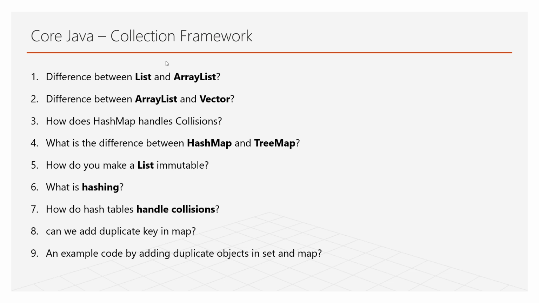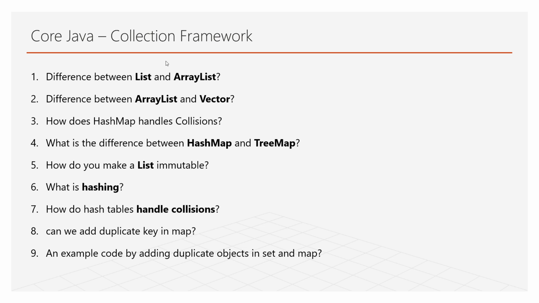How does a HashMap handle collisions? What is hashing comes under that topic. How does a Hashtable handle collisions also comes under that topic. The fourth question is what is the difference between HashMap and TreeMap? And the fifth question, how do you make a list immutable? Seventh question, how does a Hashtable handle collisions? And the final question I was asked is, can we add duplicate keys in a map?